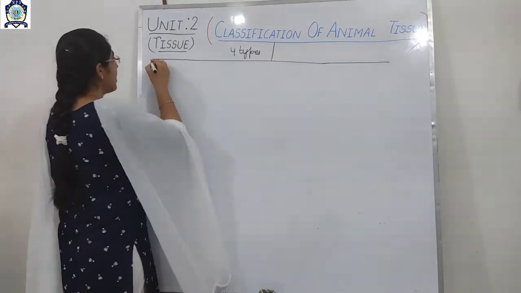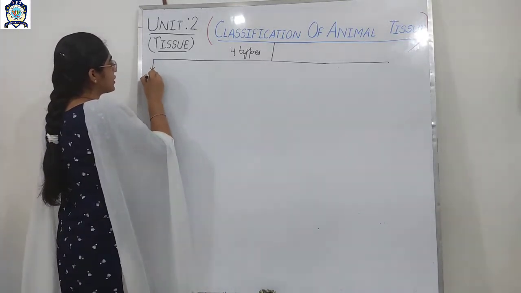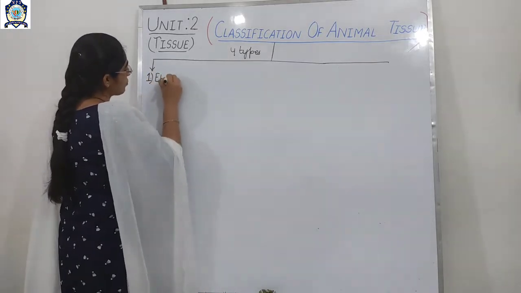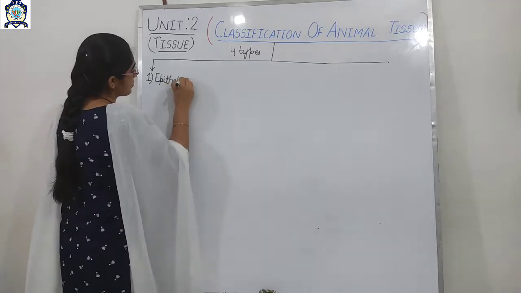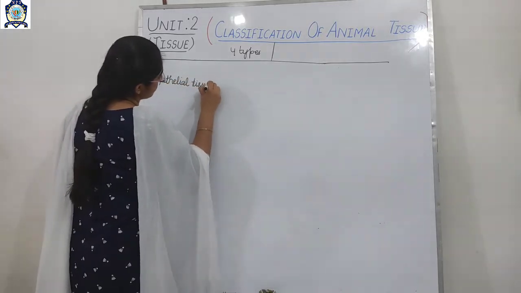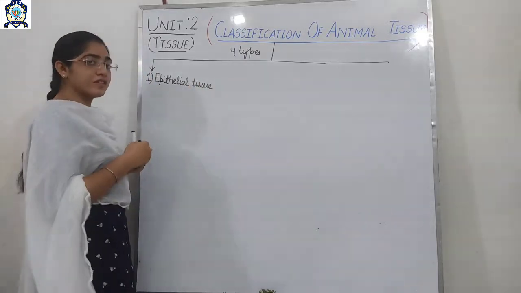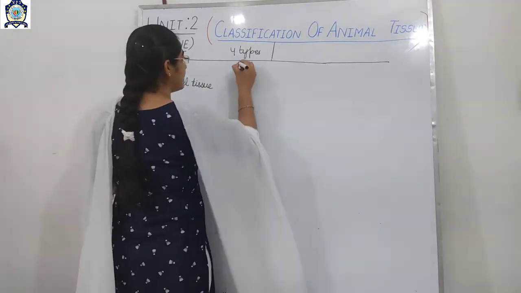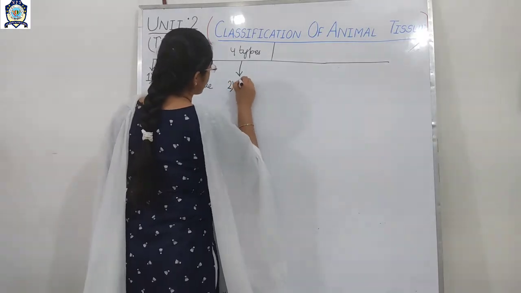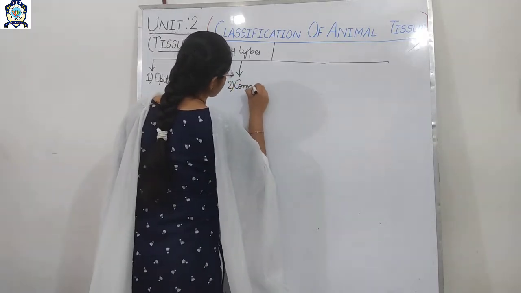First one is the epithelial tissue. Okay, the first type is the epithelial. The second one is the connective tissue.